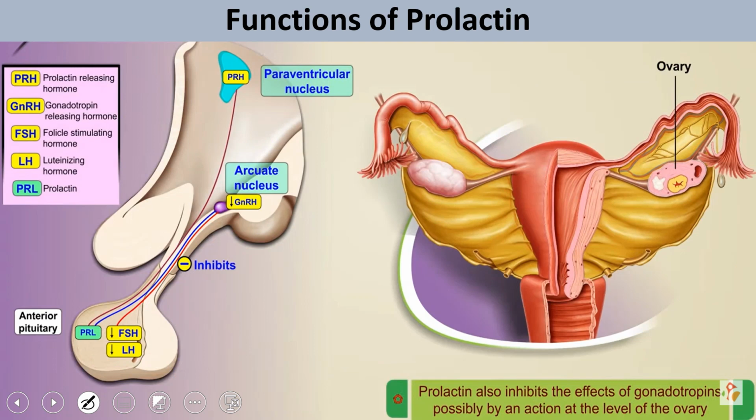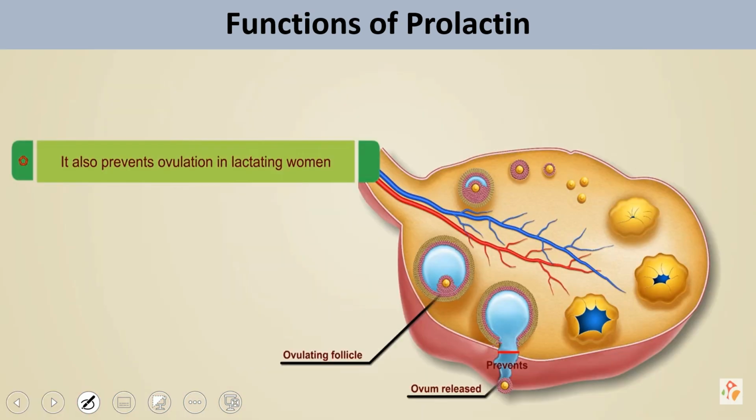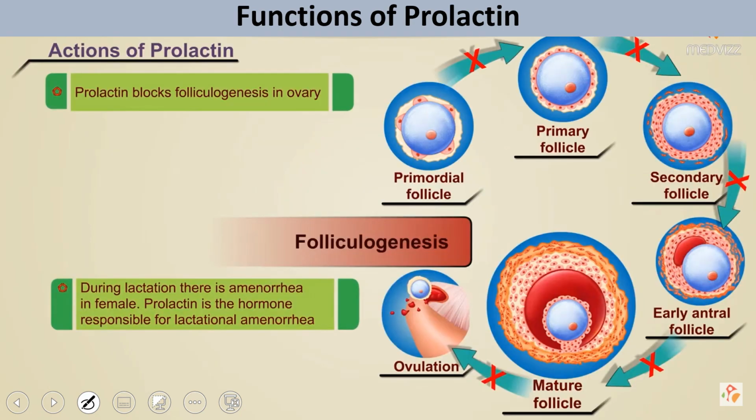Prolactin, as we already know, reduces the activity of GnRH, FSH and LH, because it reduces the levels of GnRH, FSH and LH. So it inhibits the maturation of the ovum from the ovary and does not allow the egg to mature. So ovulation will be stopped if prolactin is there. Especially in lactating women, because their prolactin level is very high, ovulation will not take place. Not only this, prolactin also blocks the folliculogenesis process.